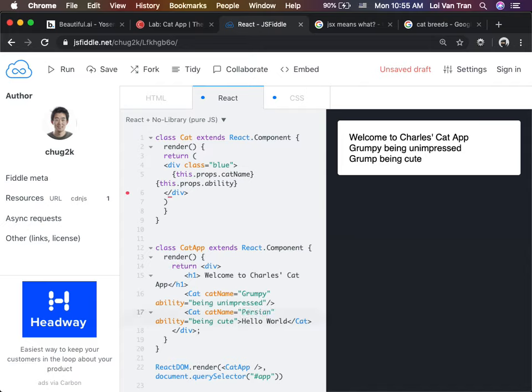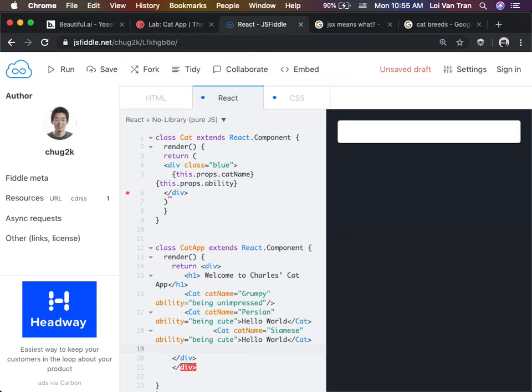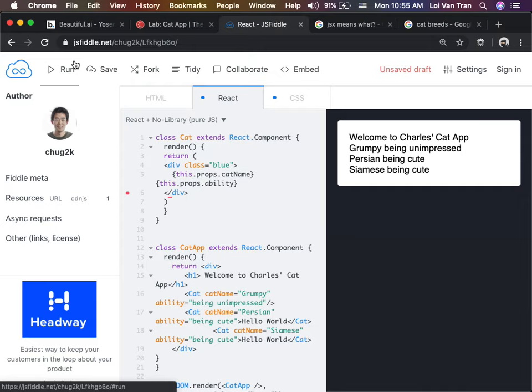Okay, let's do one more cat. And then I'm gonna look at the instructions because I can't think of anything else interesting right now. What was it again? Siamese? Siamese. Okay. I think I got a problem. Is this gonna work? Okay, we got an error somewhere. You have an extra div? I think I had an extra div, yeah. Okay, so we got 3 cats.